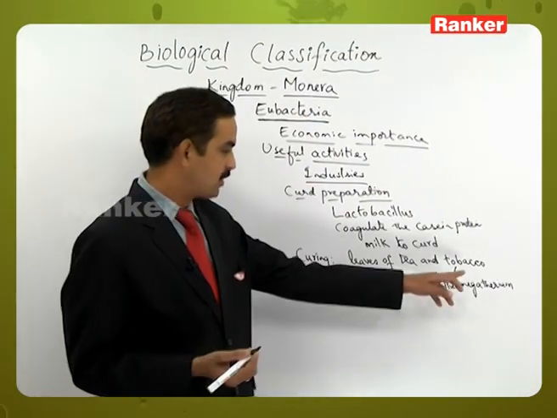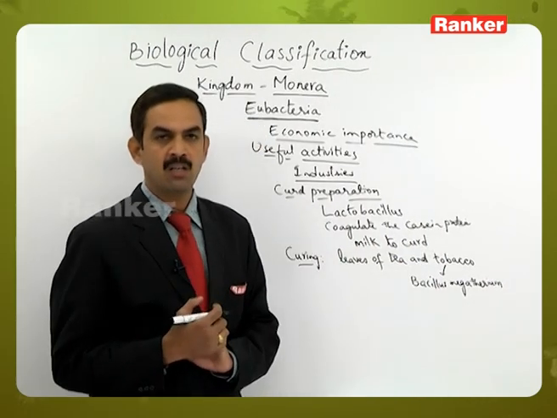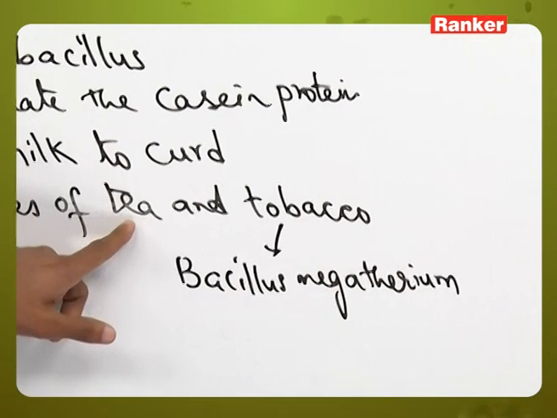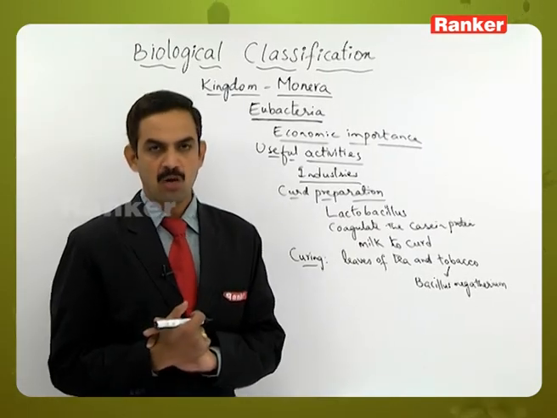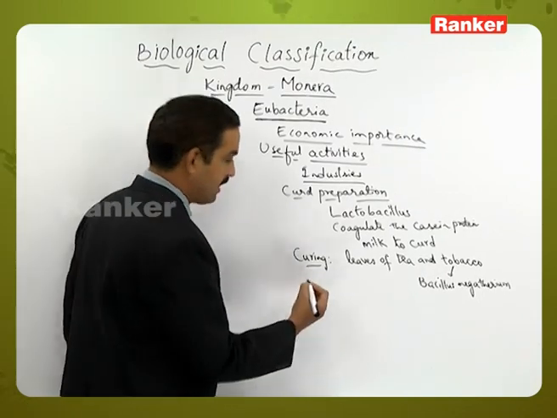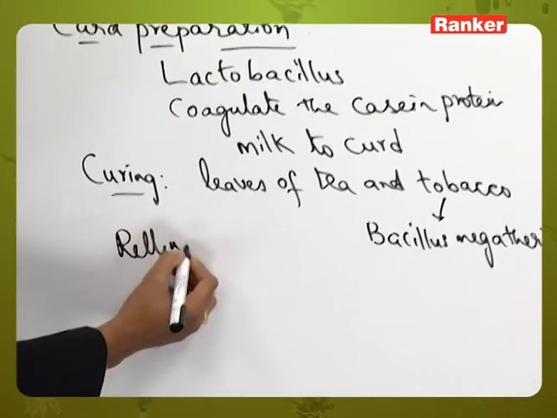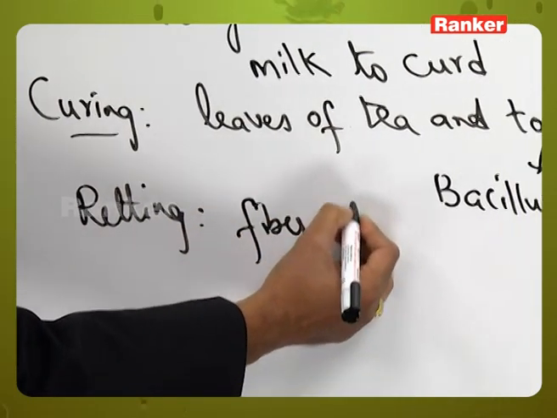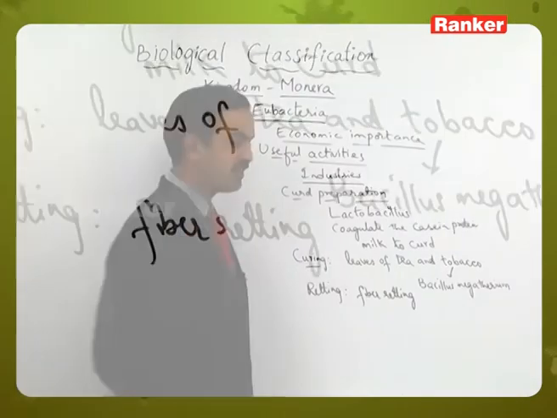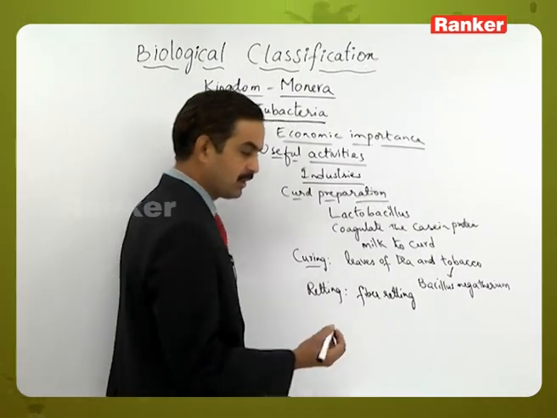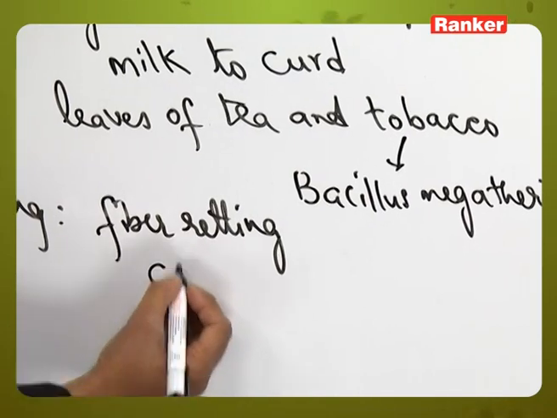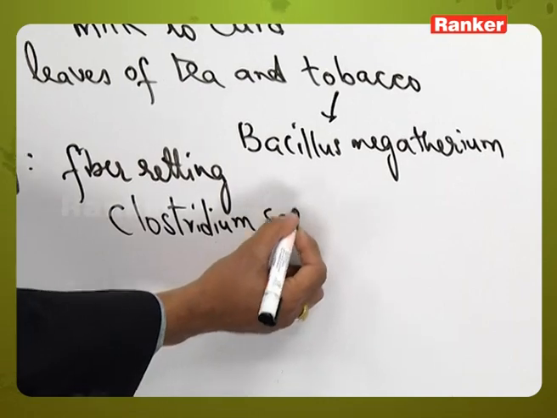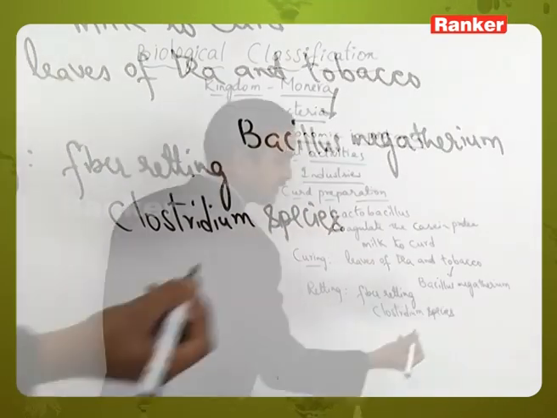As we know, the tobacco leaves are used in the preparation of tobacco products like cigars and cigarettes, etc. Tea is used as a beverage. Then retting of fiber: the separation of the fiber can be done by using some bacteria, that is, some Clostridium species are used for this purpose.